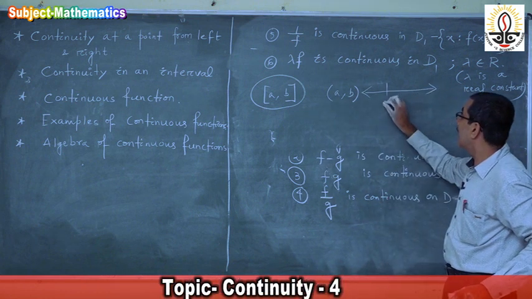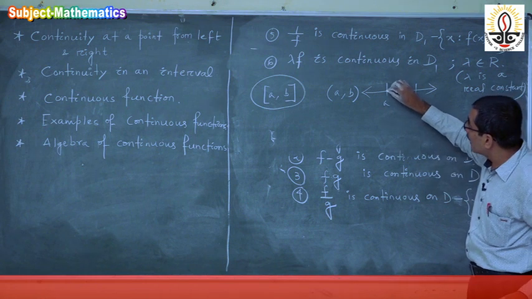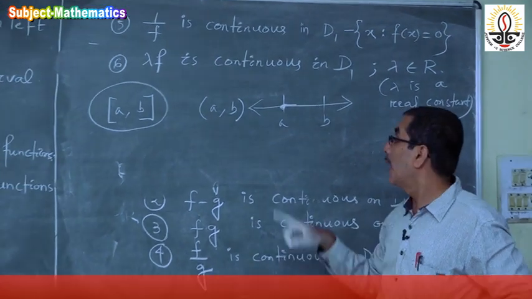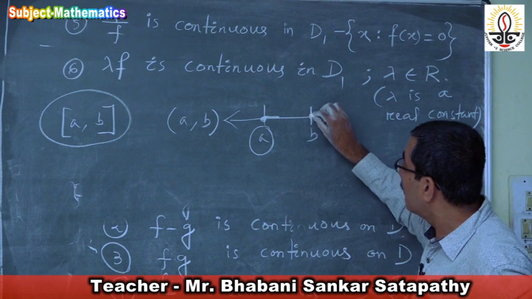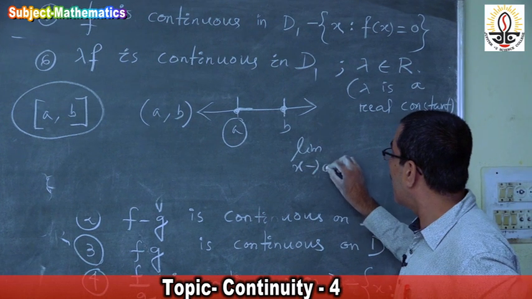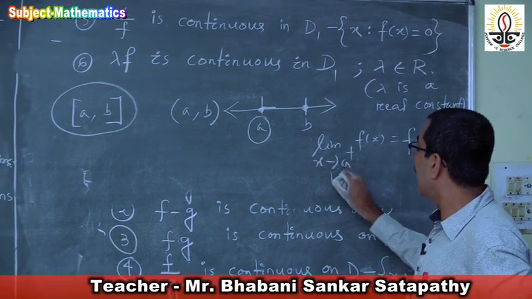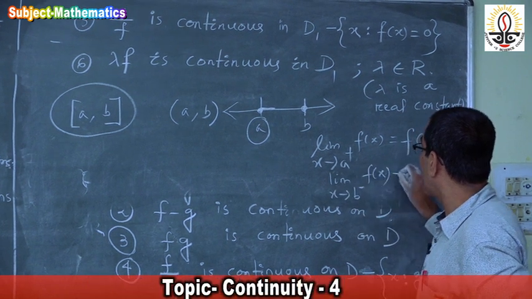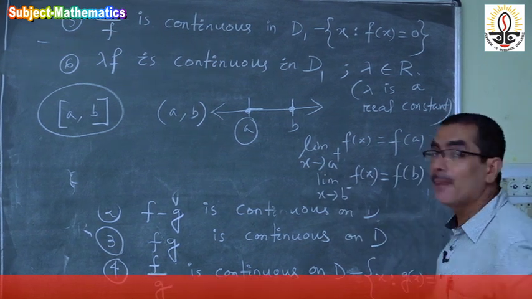Suppose a is here, b is here. At a from the right, the function is continuous, that means limit x approaches a plus of f of x should be equal to f of a. And limit x approaches b minus of f of x is equal to f of b.